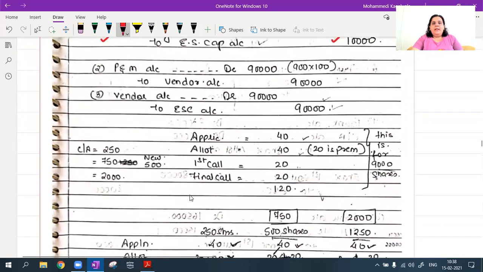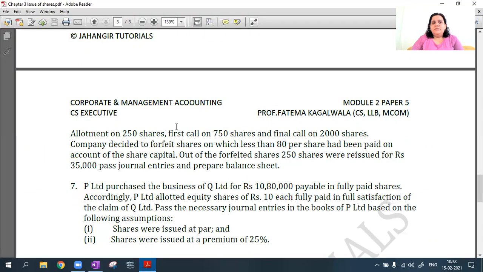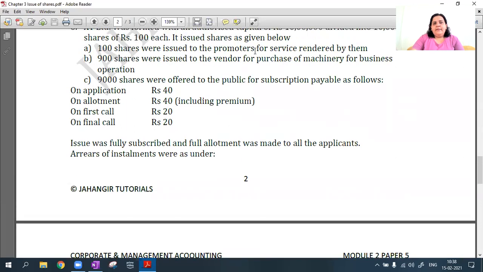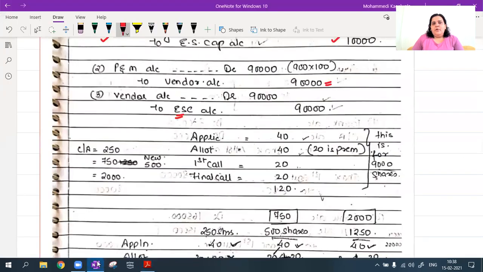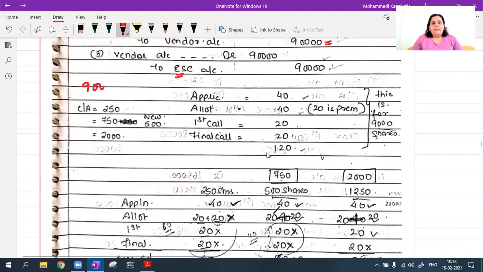Then coming to plant and machinery. I bought the plant and machinery. Plant and machinery is going to come in. So, debit to vendor. I have to pay vendor rupees 90,000. But instead of paying him cash, I have given him equity share capital of 90,000. Okay. Because how did I come to know 90,000 is the value? Because they have already told me 900 shares were issued. So 900 into 100. So my plant and machinery's value, I am saying it is 90,000. Okay. But when it came to public, when 9,000 shares were issued to public, they were issued at a premium.